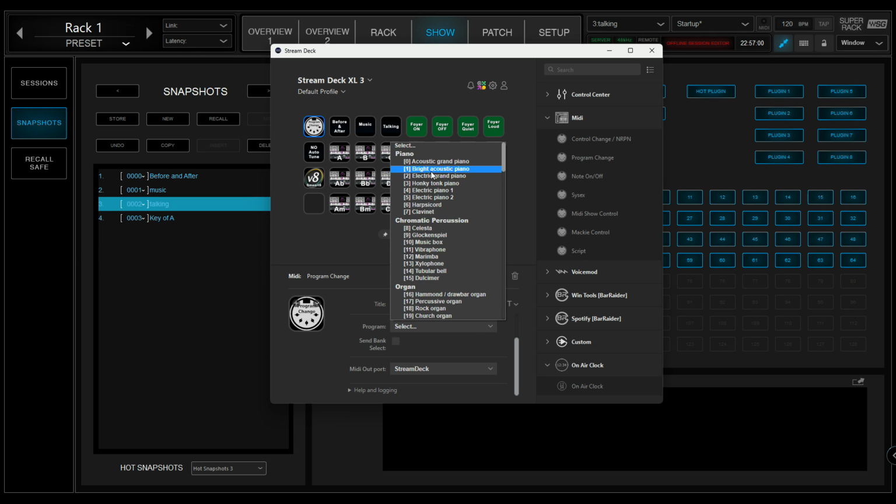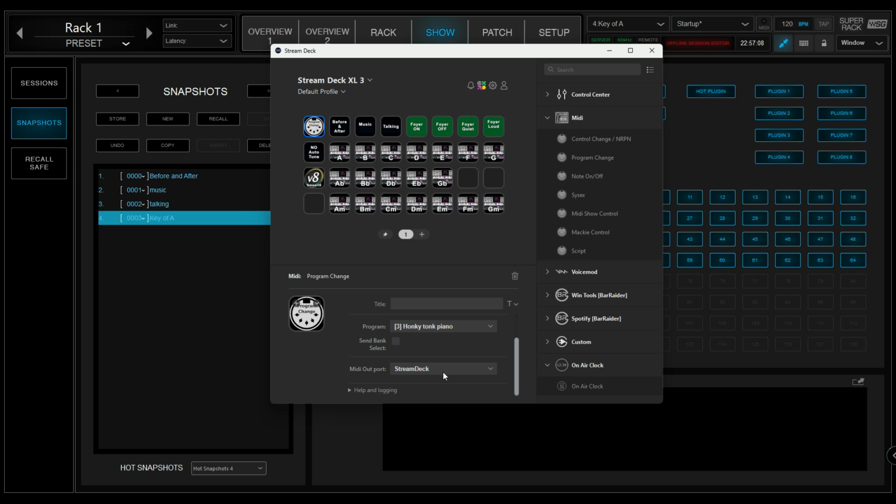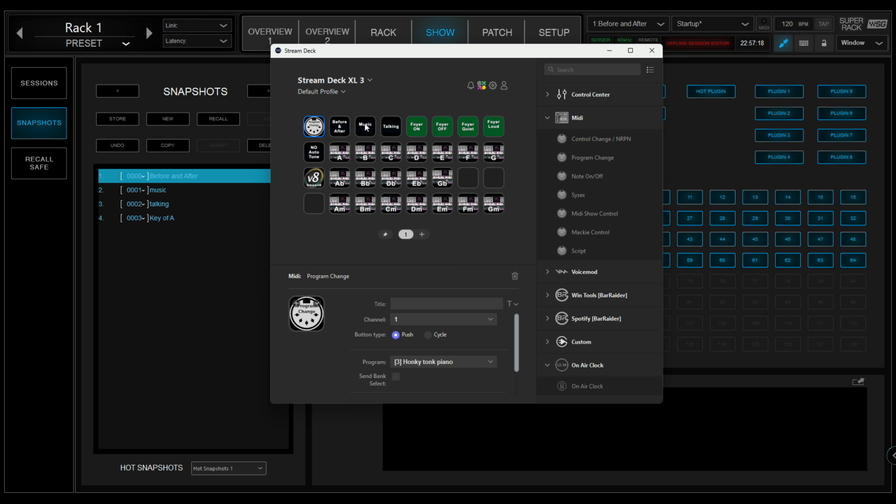So 0, 1, 2, 3. So 3, 3. And the MIDI output I'm not using anyway, but I'm just going to call it Stream Deck. And now, when I go before and after, music, talking, and key of A.